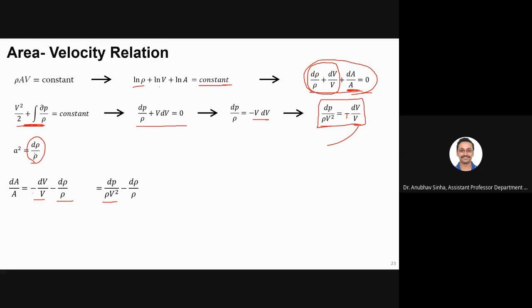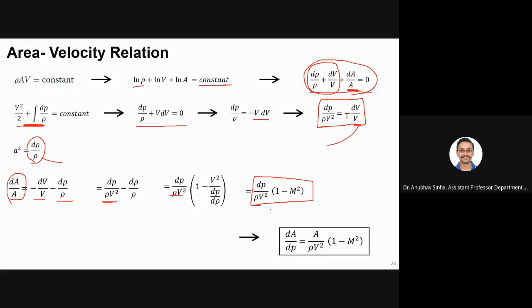Similarly, d rho by rho is equal to dp by rho a square. Sorry, that I will maintain here. So if I take this common, it becomes 1 minus this divided by this. This is what we have. So again, if you substitute a square, it becomes dp by rho v square into 1 minus m square. Again, this you have to practice. Okay. So what we are getting here is dA by A is equal to dp by rho v square into 1 minus m square. Is this fine?